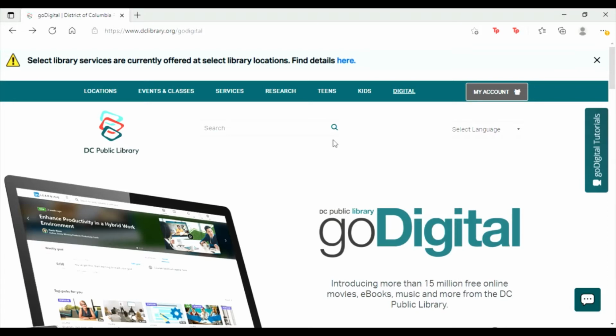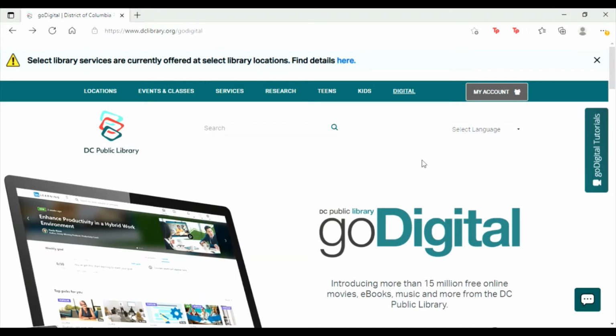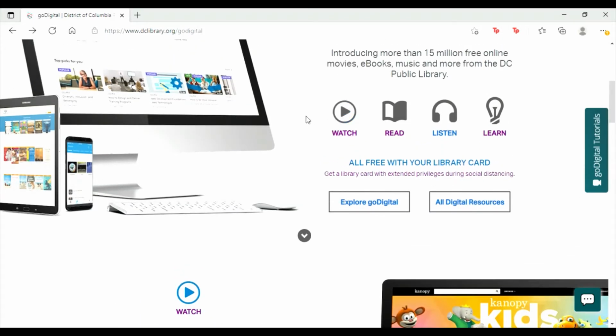So to access LinkedIn Learning, first you have to go to the Go Digital page on the DC Public Library website. There's the URL up there. So we're at the digital tab, and then we scroll down, and then you see these 4 tabs right here. Watch, read, and listen are all cool, and they do have really cool programs that you can check out later, but today we're going to look at Learn.